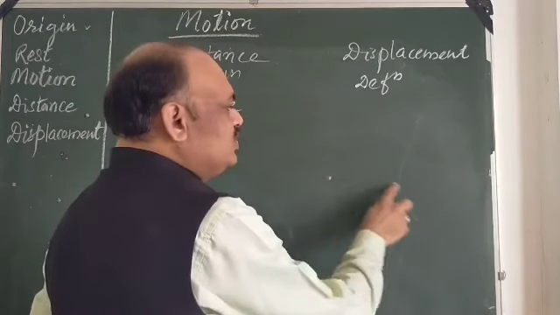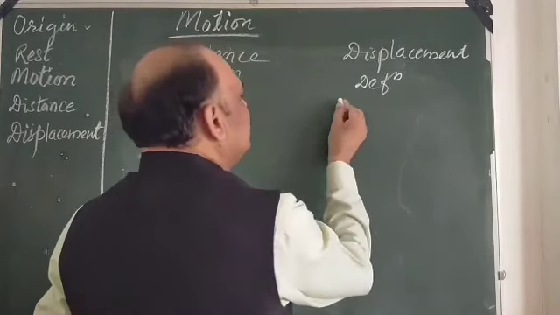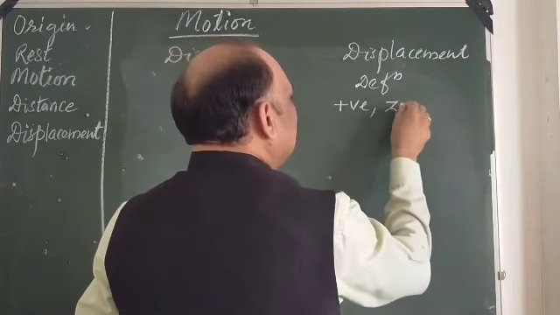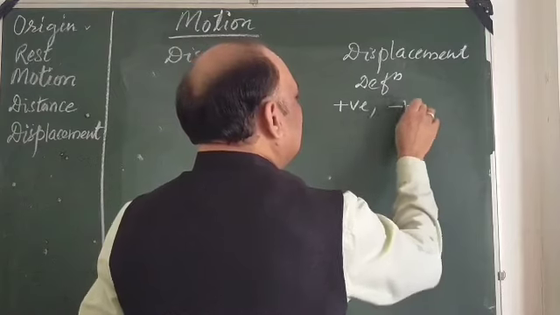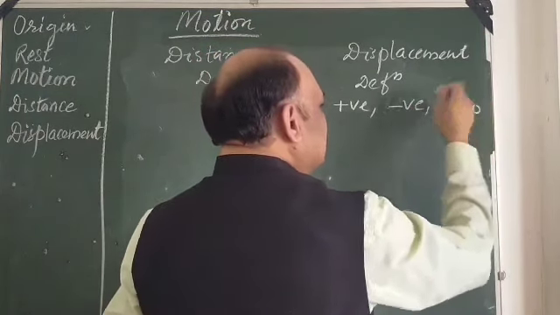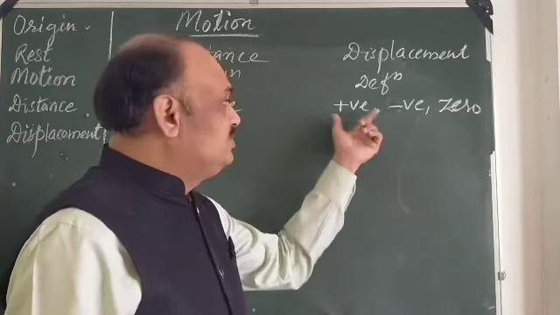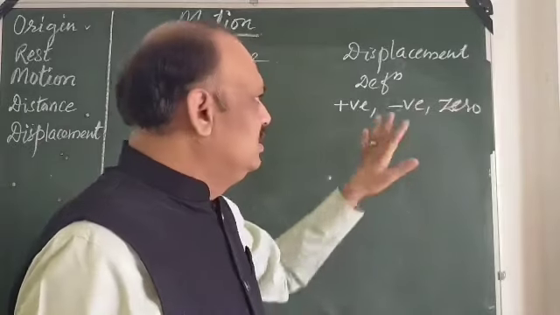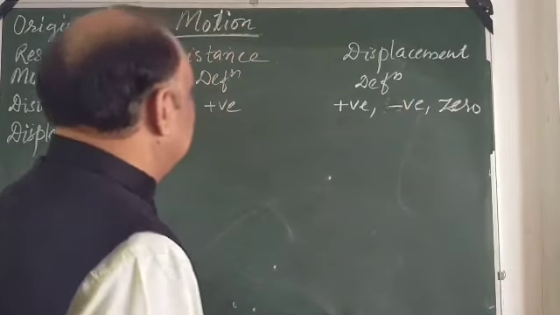So distance will always be positive, whereas displacement can be positive, can be negative, or zero. We will see this. Displacement can be positive, can be negative, can be zero. How, we will study. So this is another difference.